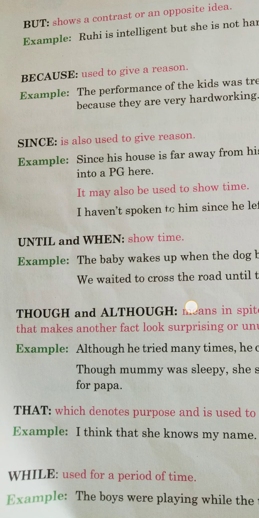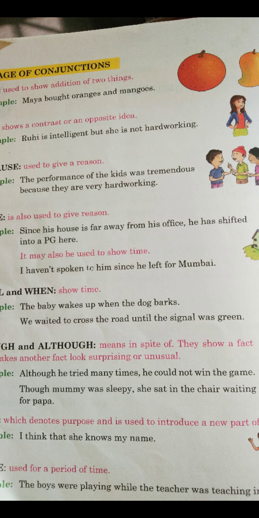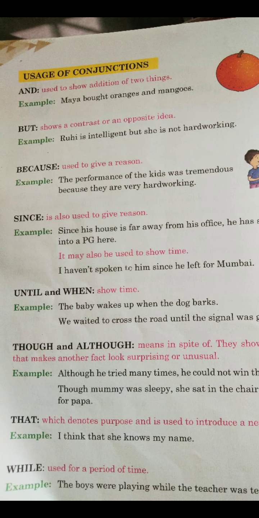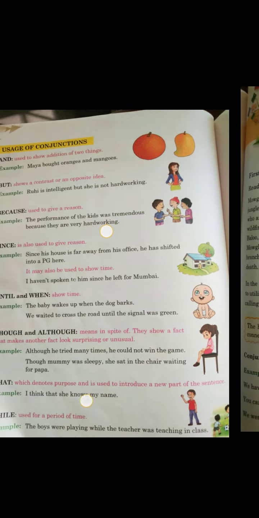Now while is used for a period of time. For example, the boys were playing while the teacher was teaching in class. So we are showing the period of time, that what was happening when something else was happening. The boys were playing, and the teacher was doing something. So we have used while.